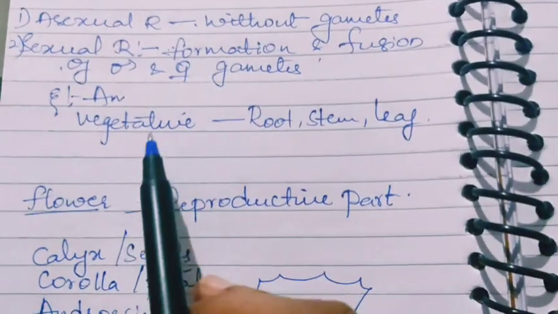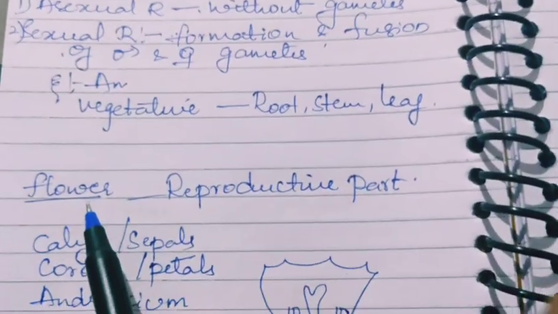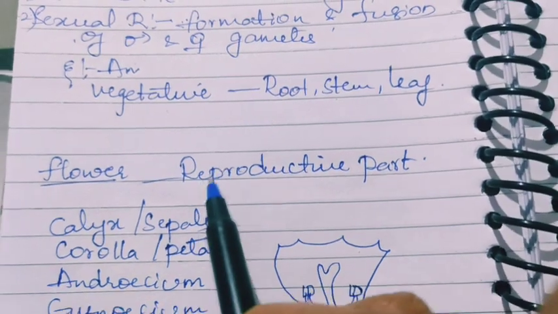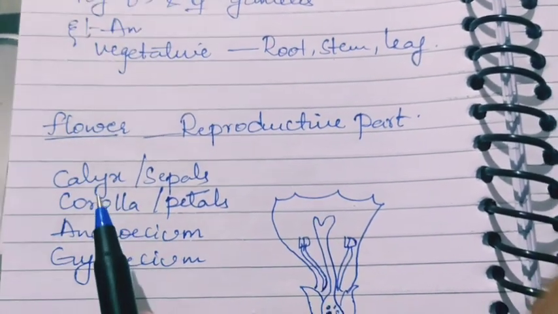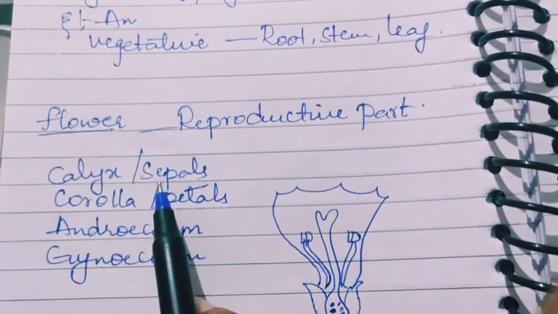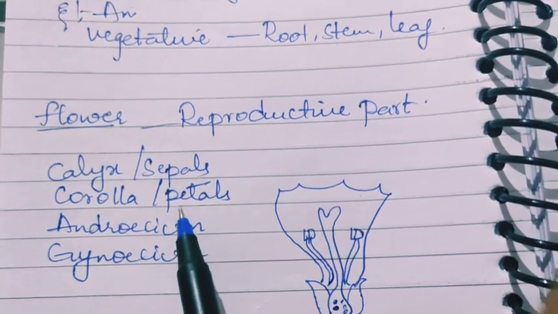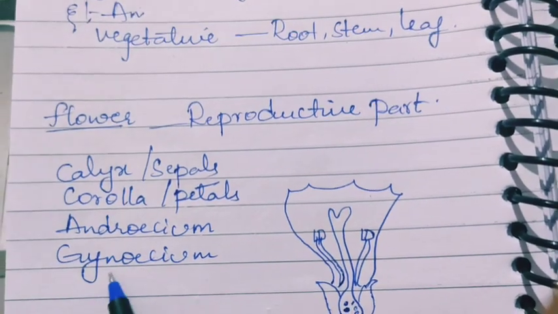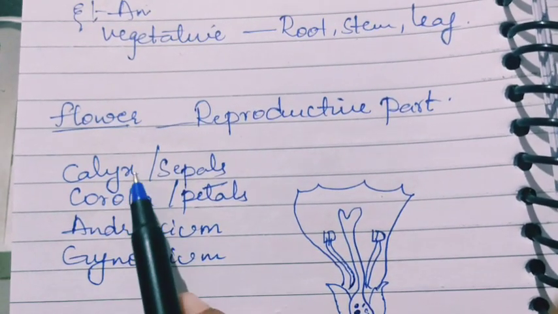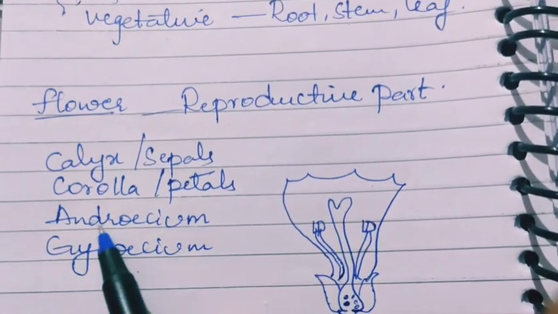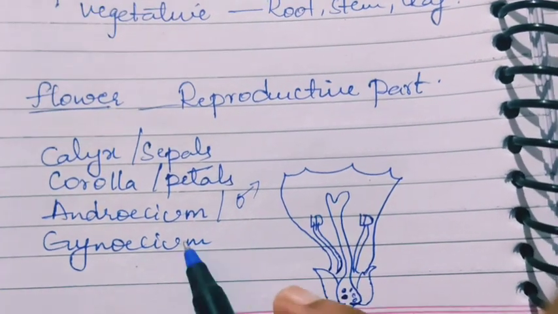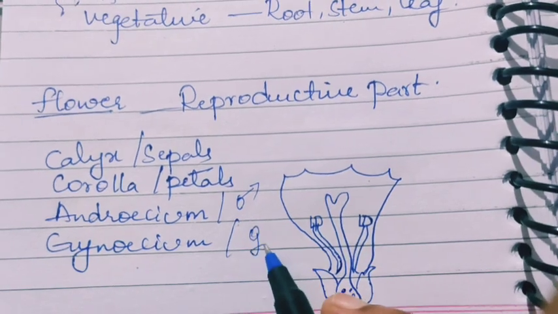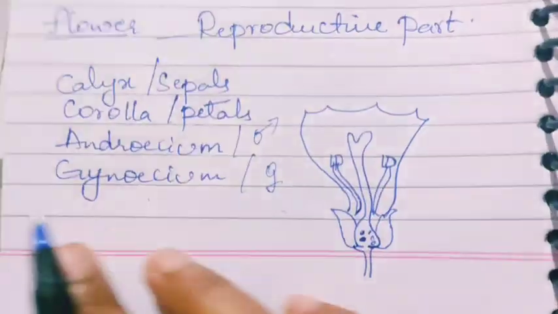Next we'll see, in case of plants, the flower is the reproductive part of a plant. In a flower we can see four different whorls: calyx or sepals, corolla or petals, androecium and gynoecium. Calyx and corolla are common, and androecium is the male part of the flower, and gynoecium is the female part of the flower. So we'll see the flower.